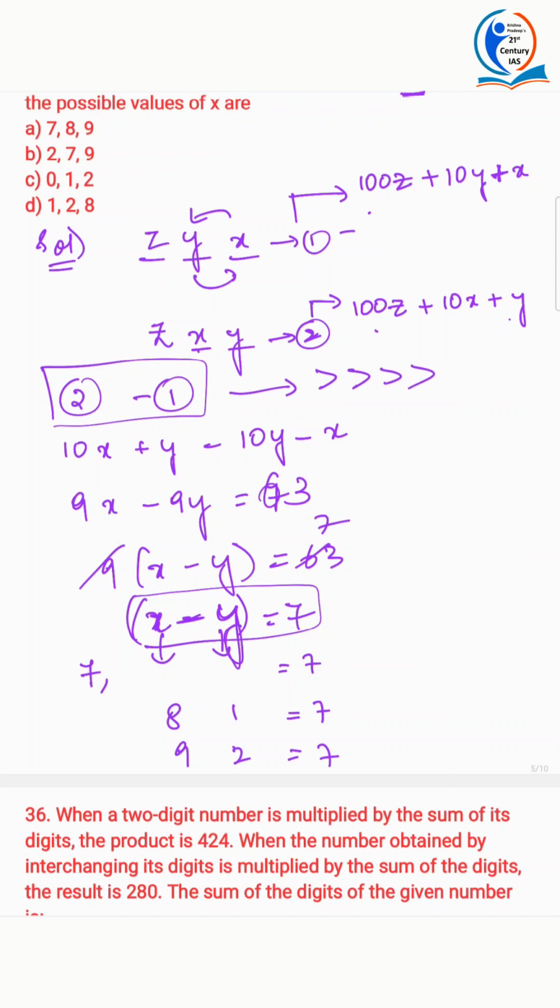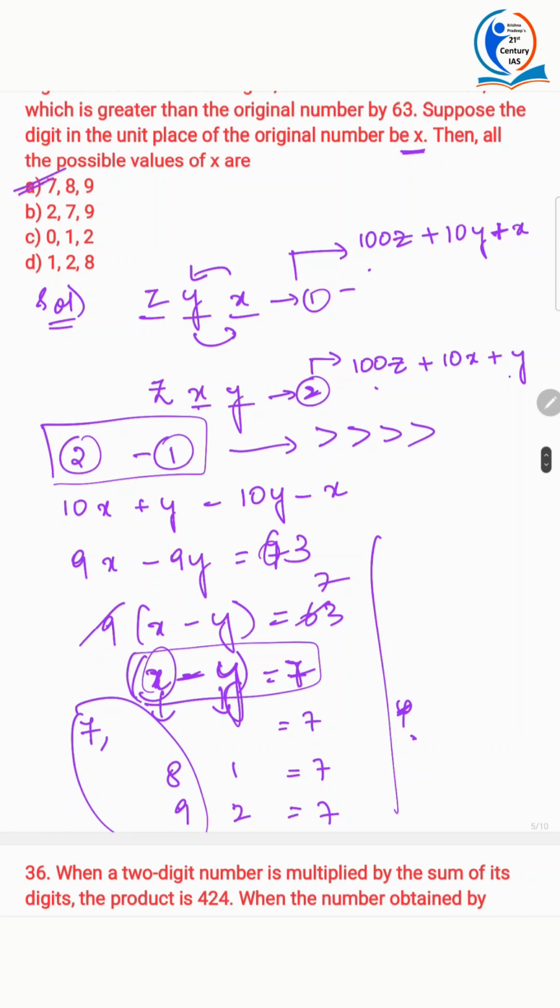No, that's common sense. The difference should be 7, which means x should be greater than or equal to 7. So the possible values of x are 7, 8 and 9. This is the answer. If you subtract 2 from 1, the entire thing would change and you will get the reverse: possible values of x as 0, 1, 2. Please do not commit that mistake.